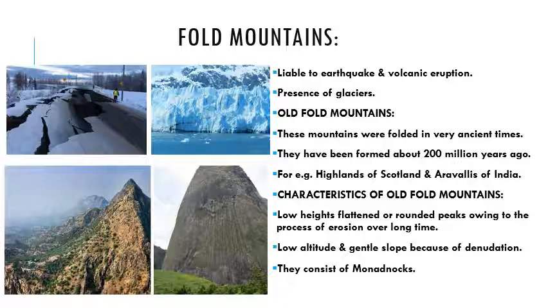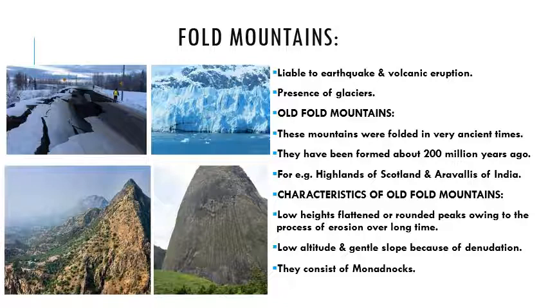Now we will start our old fold mountains. These mountains were folded in very ancient times. They have been formed approximately 200 million years ago. For example, highlands of Scotland and Aravallis of our India. Now, characteristics of old fold mountains. Old fold mountains have low heights. Flattened or rounded peaks are over there.